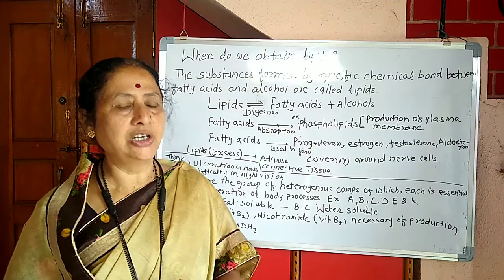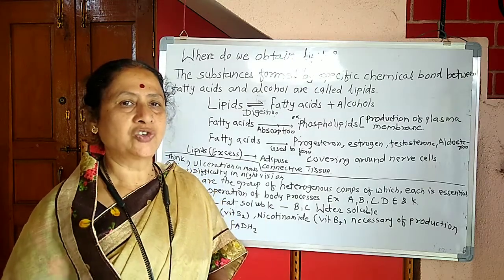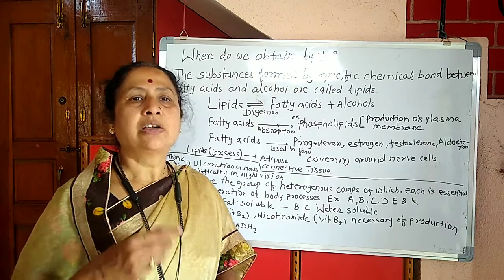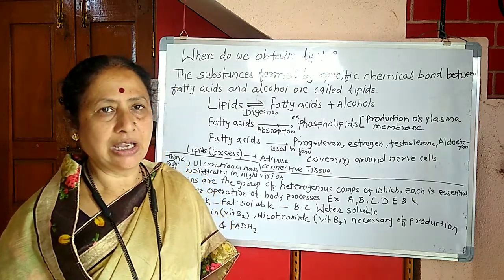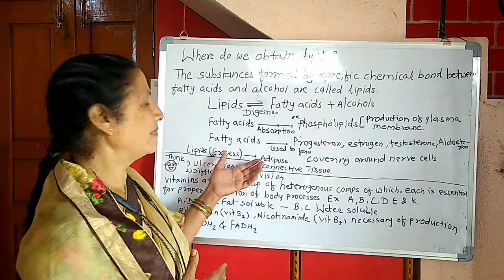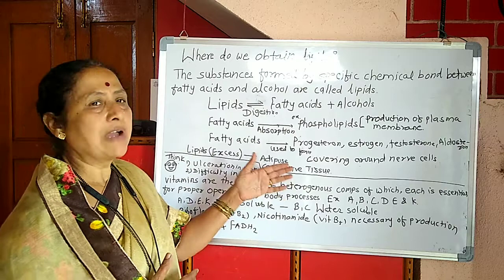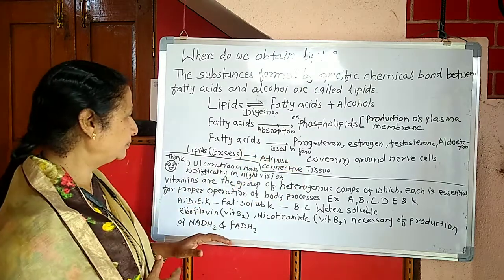We have studied in detail in 9th standard about the structure and function of nerve cells. The nerve cell has a covering, and that covering is made of these fatty acids. So this is all about the fatty acids or the lipids.